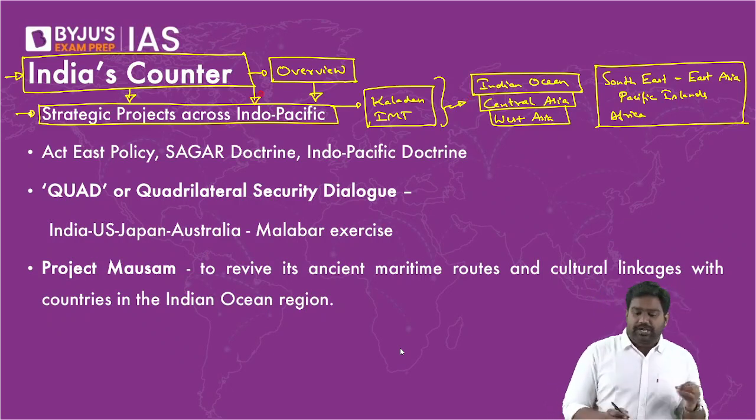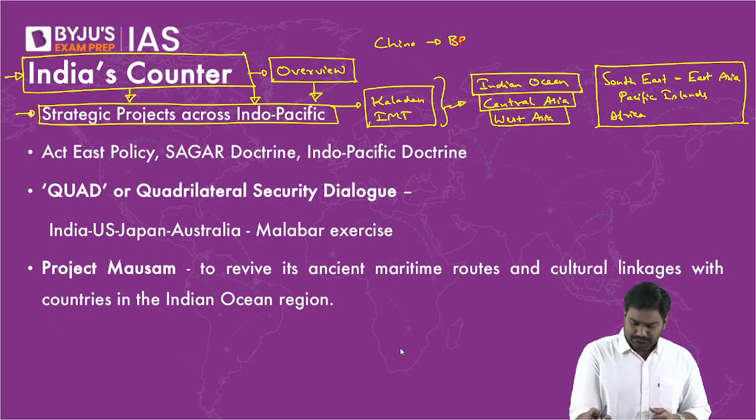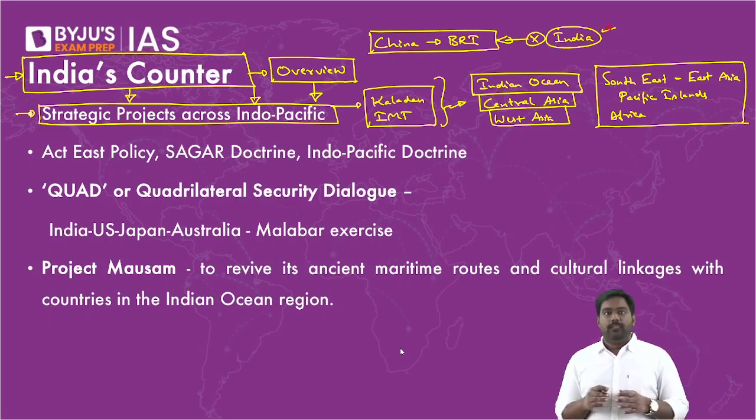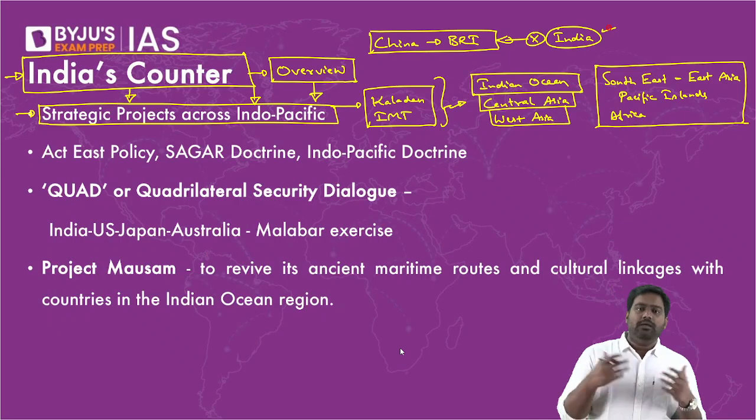We may not have a global project like China. If China has the Belt and Road Initiative, one mega global project costing trillions of dollars, we may not have this. India cannot afford this. We can never afford such a global initiative. We need to acknowledge the reality as well, if we have to protect our interests truly. We can't be over-ambitious or overconfident.